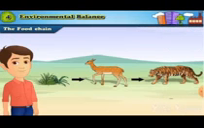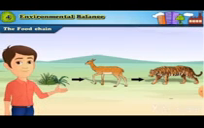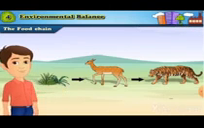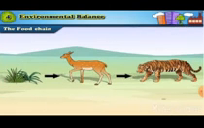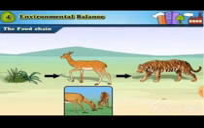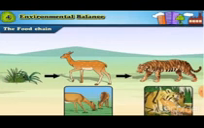Now let us see the food chain of the grassland. Here the food chain starts from the grass. The deer eats the grass, and the tiger hunts the deer as it is dependent on the deer for food. Thus, there are three stages in the food chain. The tiger is dependent on the deer and the deer is dependent on the grass.